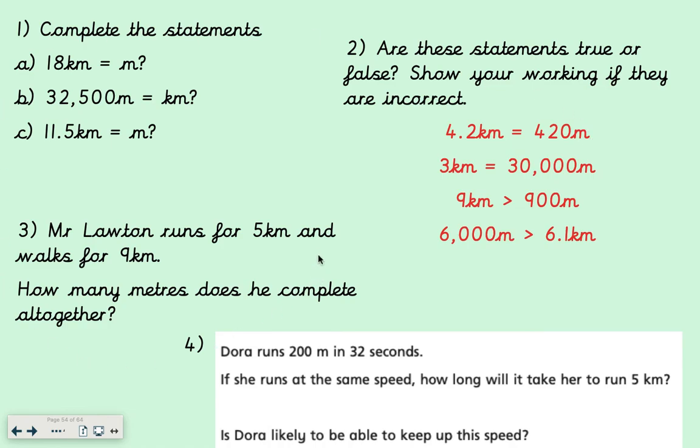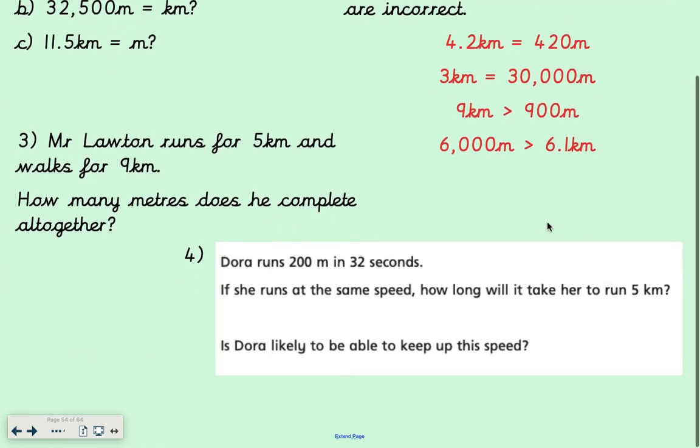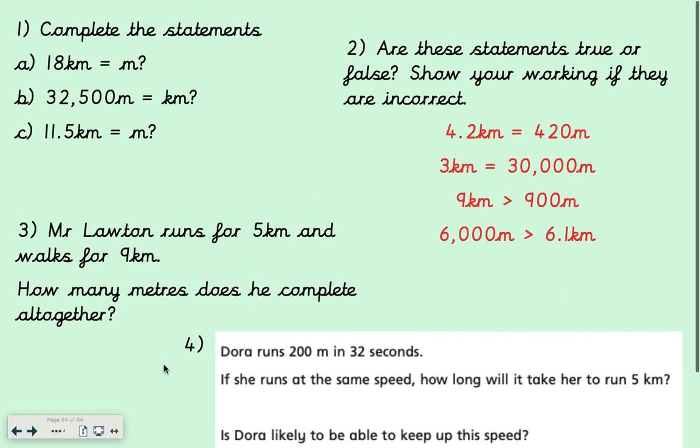Again, you've got another worded question here. And then on this one is where it gets a little bit more difficult. It's more of a 2-step problem. So really focus on your question for this one. It brings in a bit of time as well. If you answer this question and you get it correct, I will be very, very impressed.